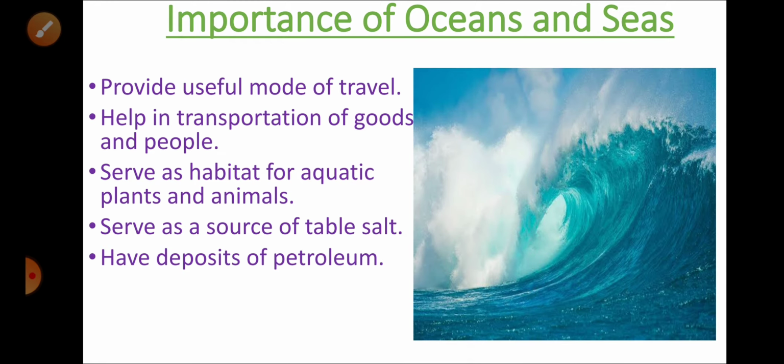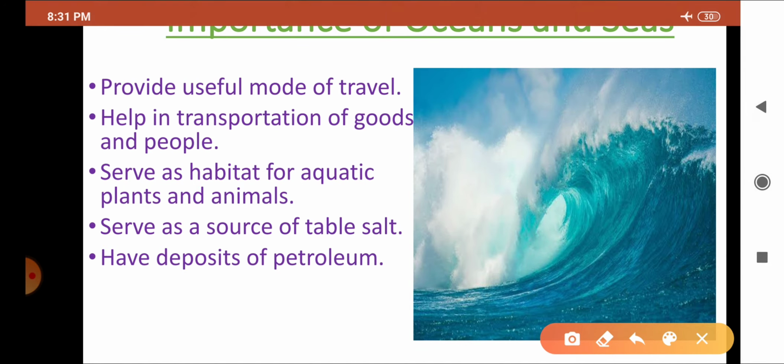Now we will see the importance of oceans and seas. Number 1. It provides a useful mode of travel. Number 2. It helps in transportation of goods and people. Number 3. It serves as a habitat for aquatic plants and animals. Number 4. It serves as a source of table salt. Number 5. It has deposits of petroleum.